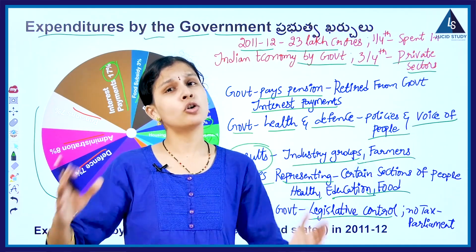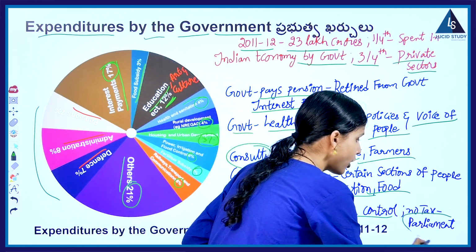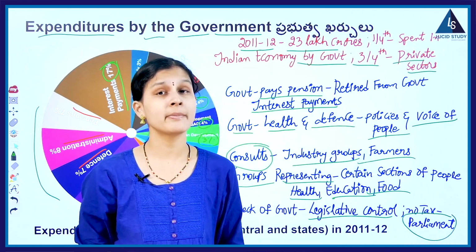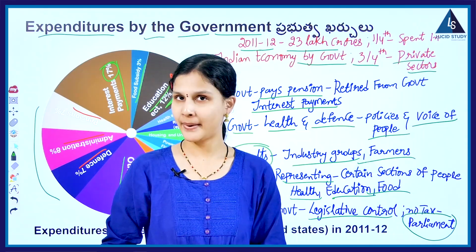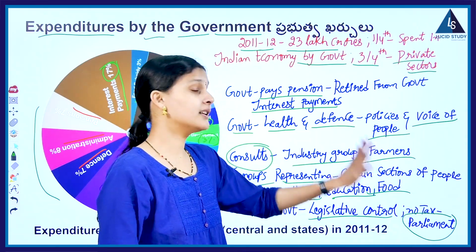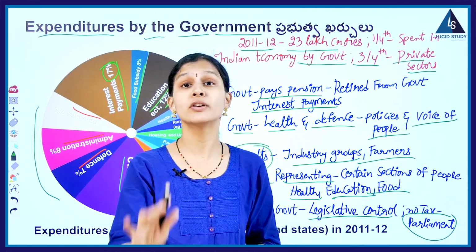Here, no tax can be imposed, but if there are any laws passed by the government, then according to that law, the tax has to be paid. And here Parliament also has to give permission to the government to withdraw money.